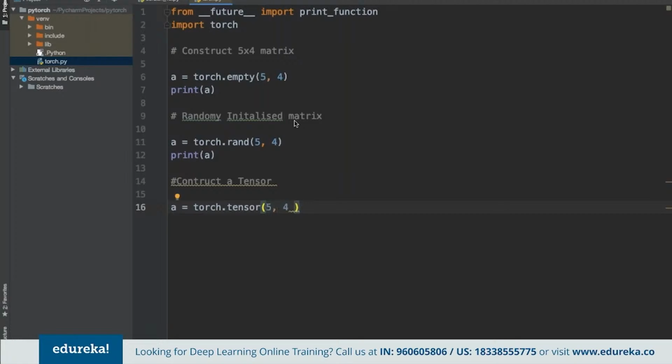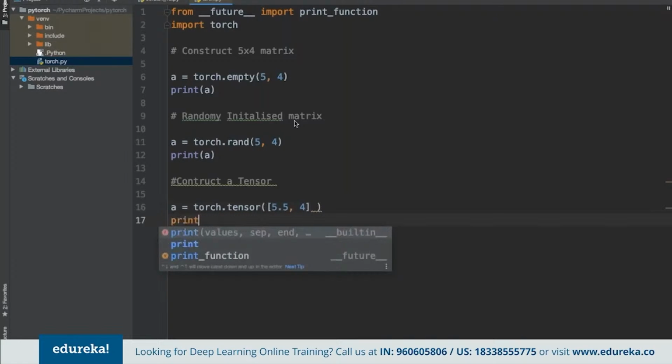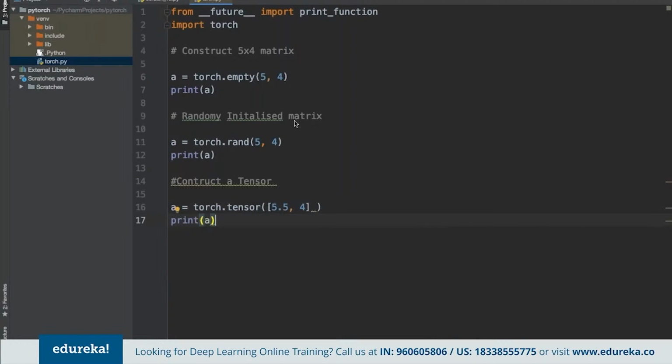Now, when we're using tensor here, we can specify 5.5 and then 4 as the values, and then we print A again. Remember, whenever we are using the torch library, we do have to import the torch library, without which we won't be able to print this.